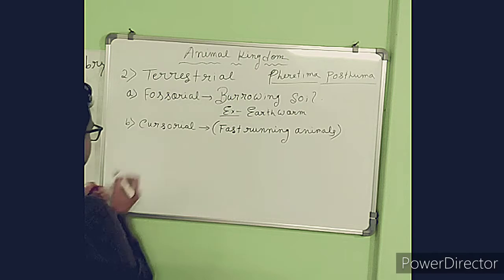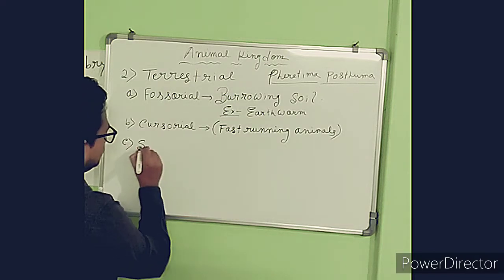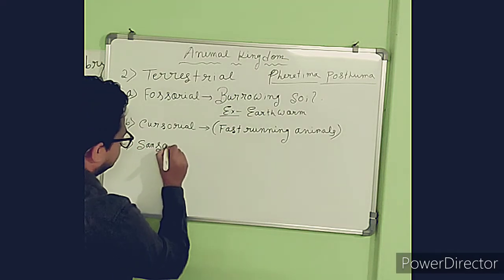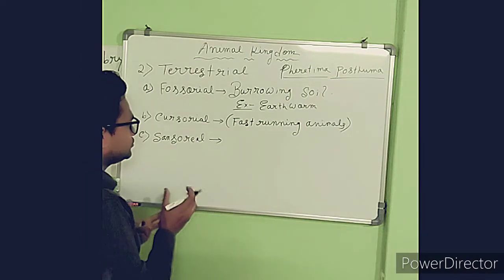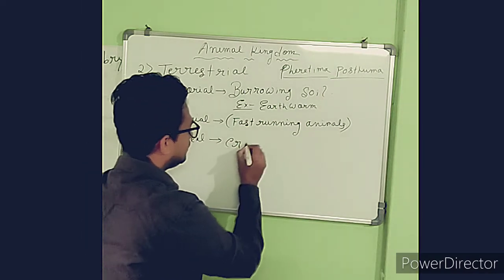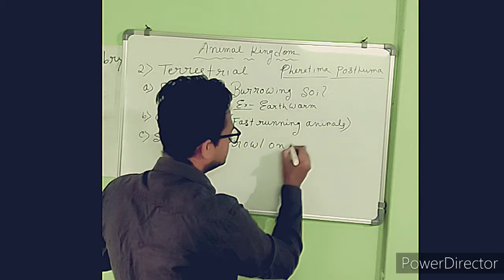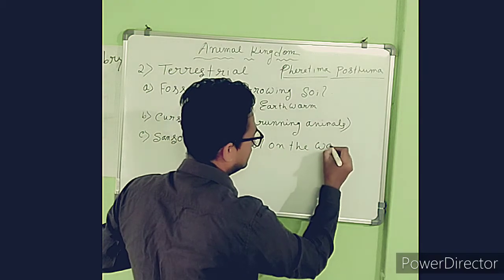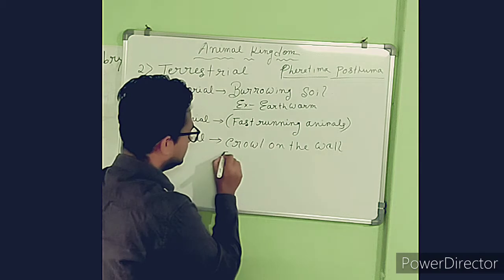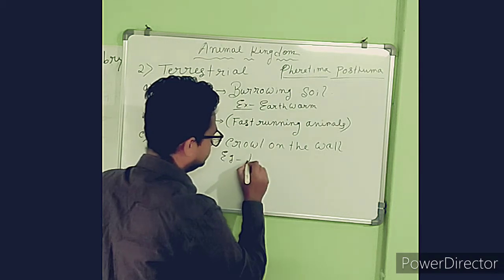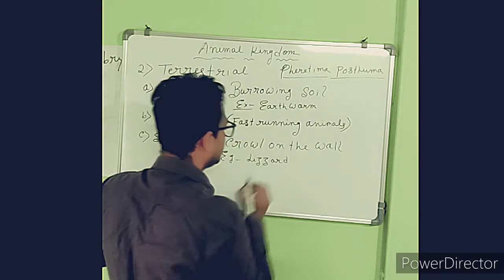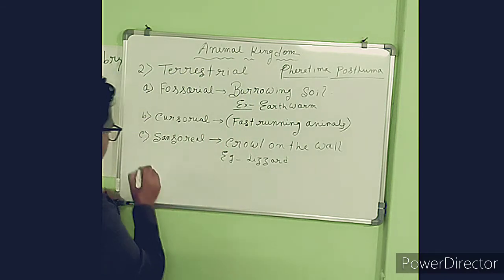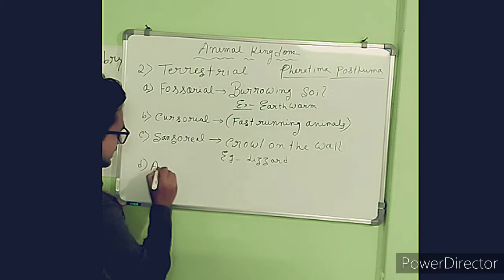The third one is the saxicolous animal, which crawls on the wall. For example, the lizard. The next one is the arboreal animal.